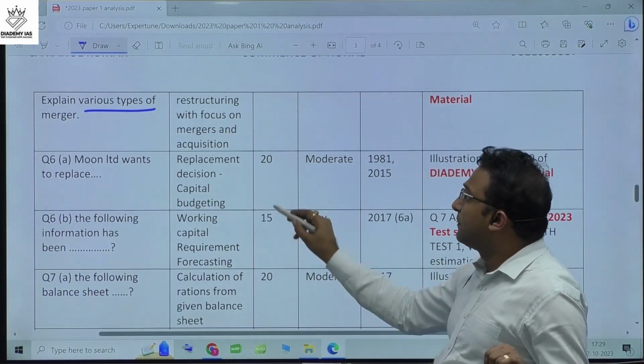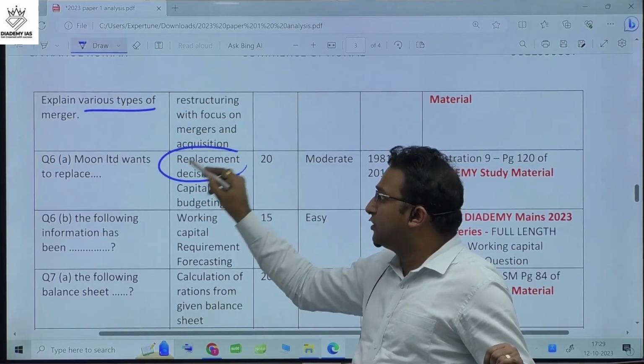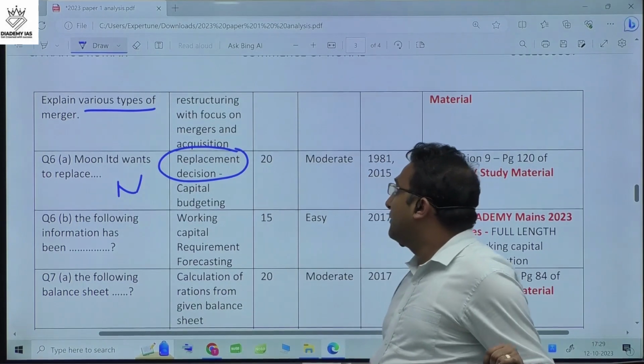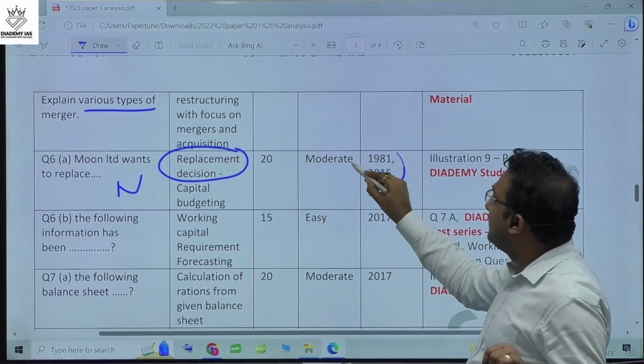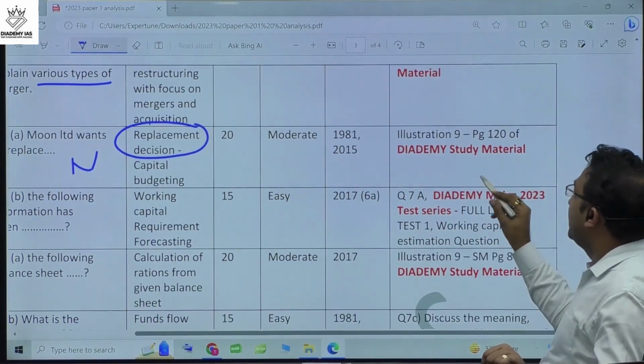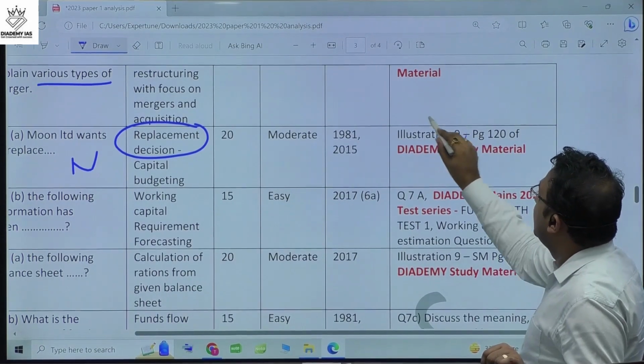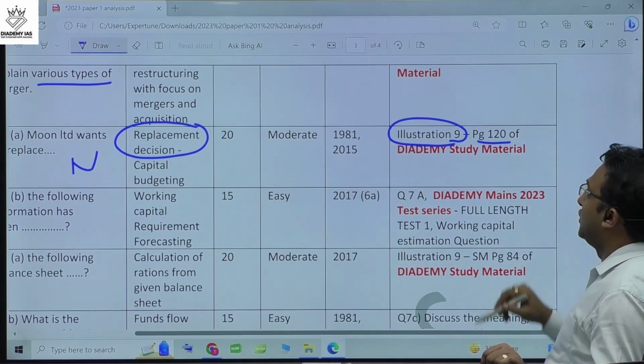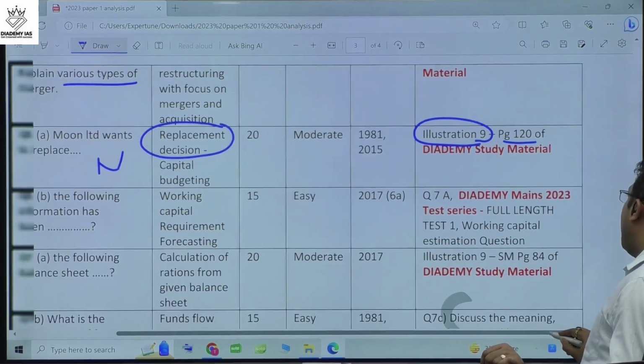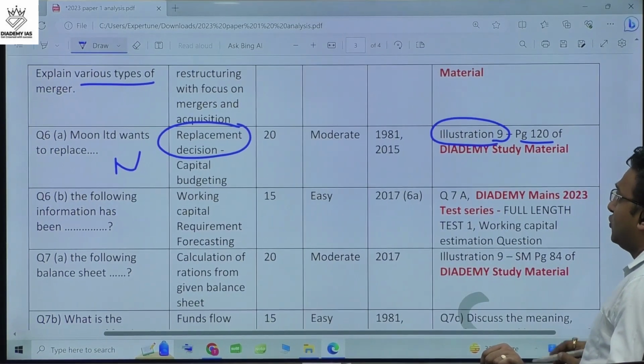Next question is about the replacement decision, the numerical question. Again, this question can be found in many previous years, and in our study material also we can find it in illustration number 9 on page number 120. Right? I am giving you the page number also so that you can trace back.